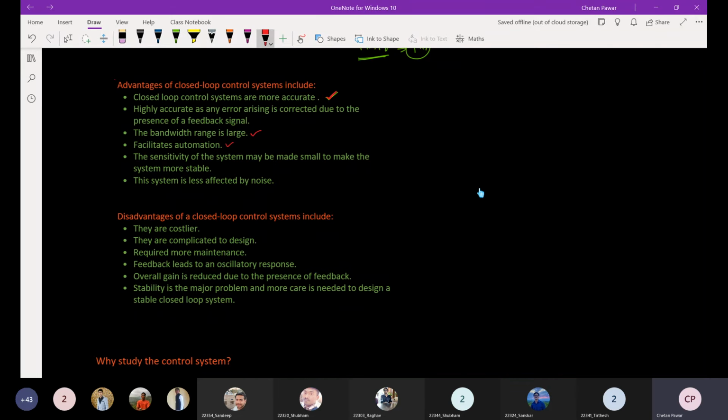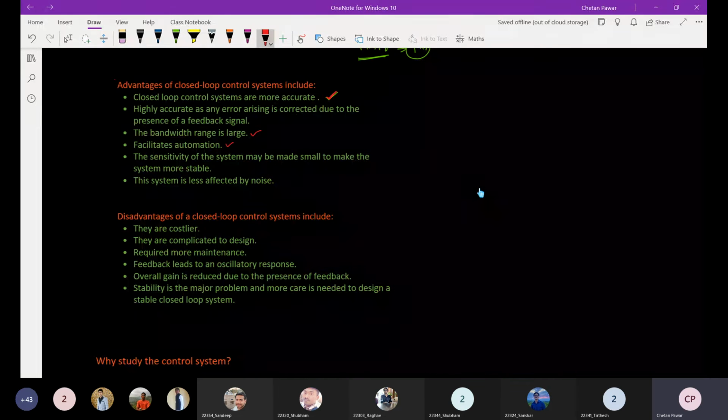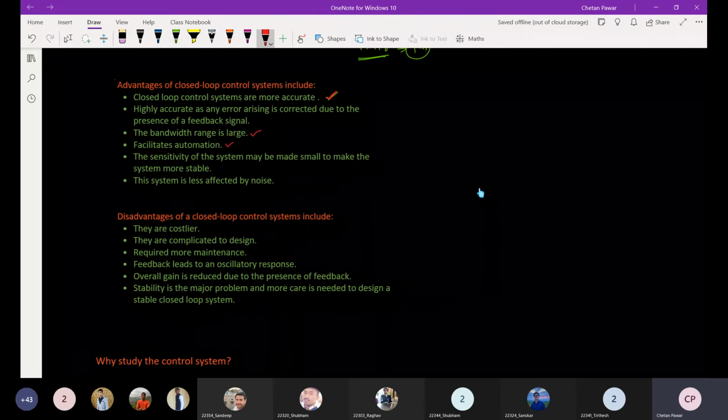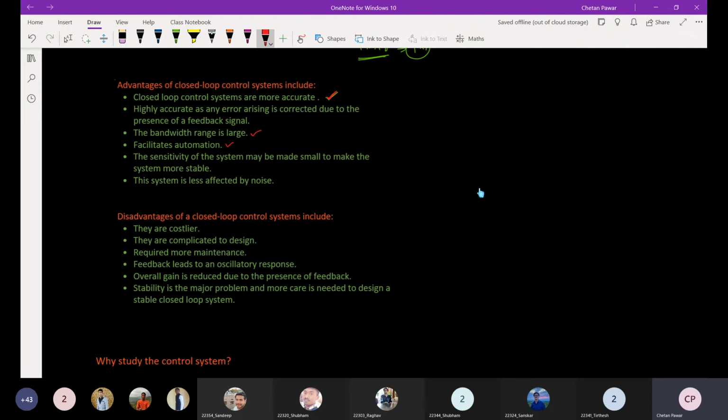Then the disadvantages of the closed loop control system. They are costlier, definitely, because they need feedback elements, costly ones like sensors. Another point is that they are complicated to design. When there is a feedback mechanism and error detection, all these things should be properly controlled, so the design will be complicated. They require more maintenance.